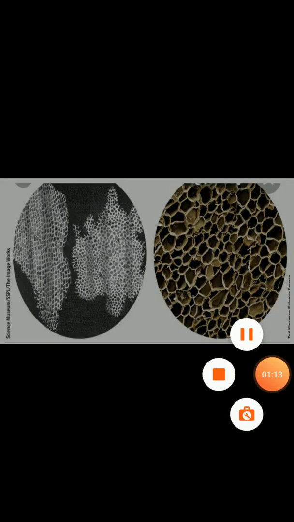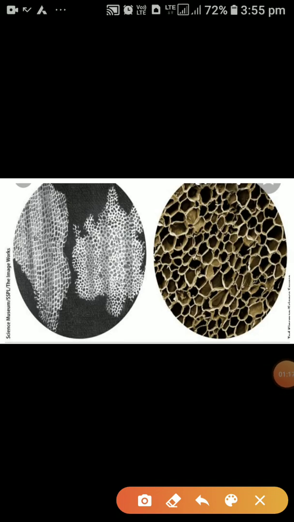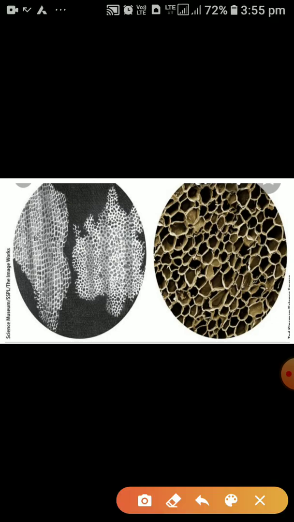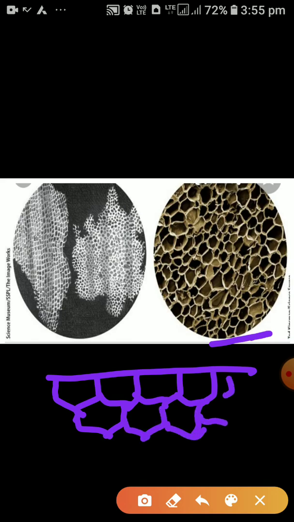You can see here what we are having: the honeycomb structure. You can see this type of structure. This is called honeycomb structure, and small compartments. These compartments were named as cells by Robert Hooke.